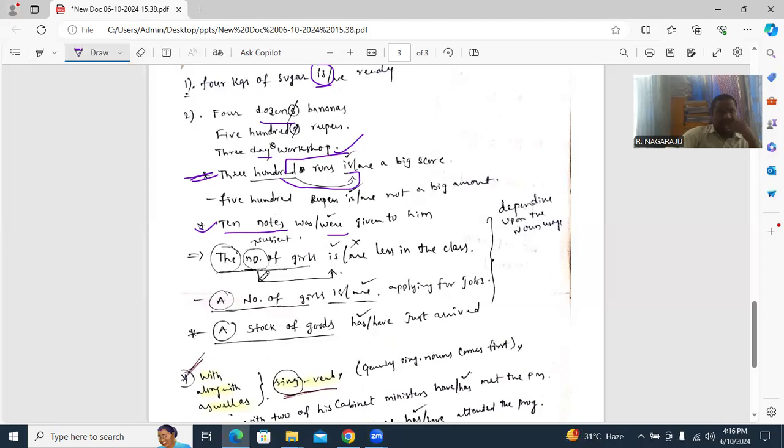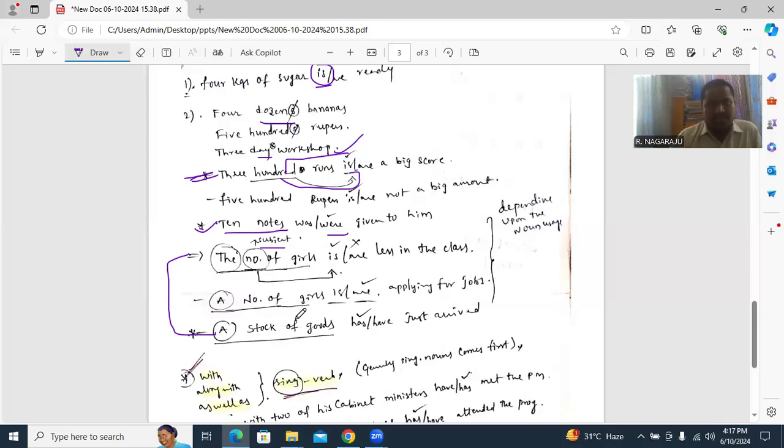This is subject matter. The number of girls is or are less in the class? Depending upon the particular noun, it changes. Same as, a number of girls is or are applying for jobs. Next, a stock of goods has or have just arrived. Check these 3 examples. First, the number of girls: the given number is the subject, which reflects is only.